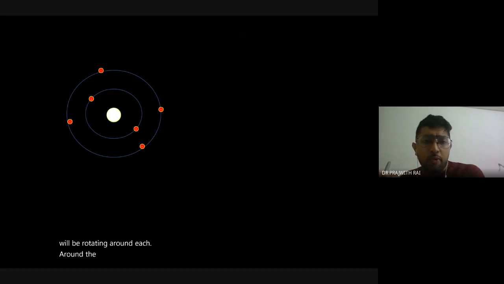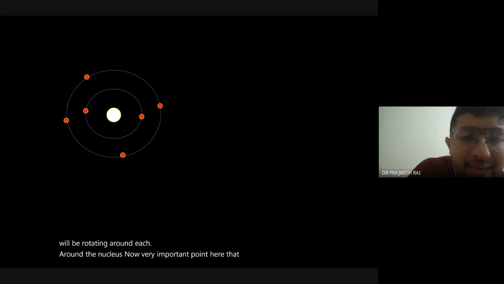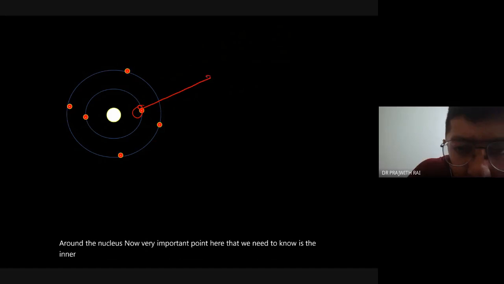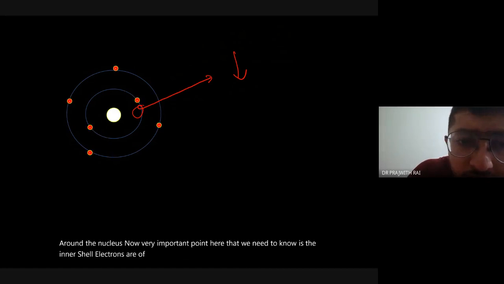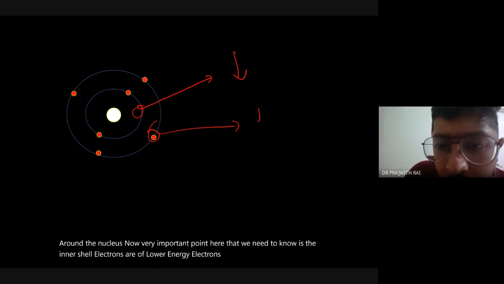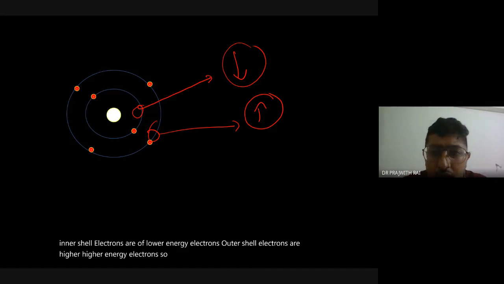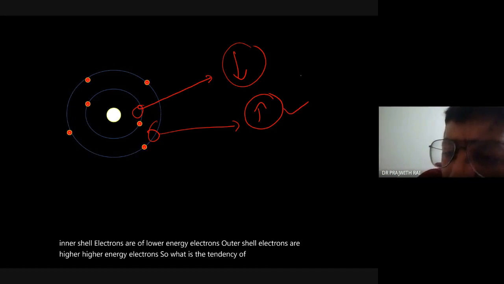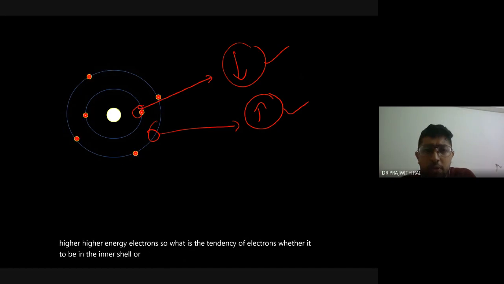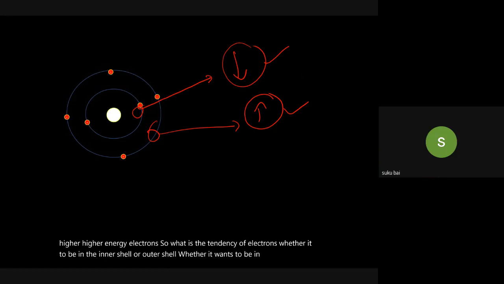A very important point here is that inner shell electrons are lower energy electrons. Outer shell electrons are higher energy electrons. So what is the tendency of electrons, do they want to be in an inner shell or outer shell?